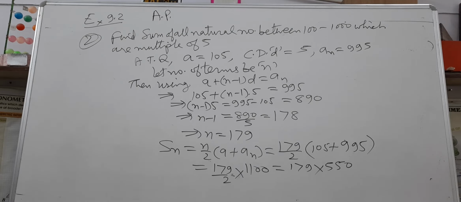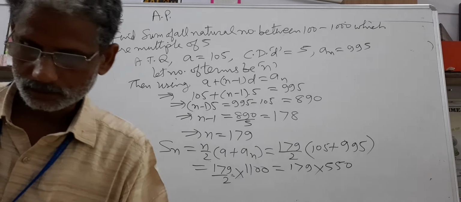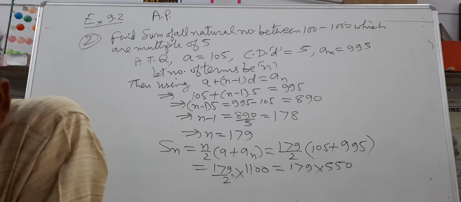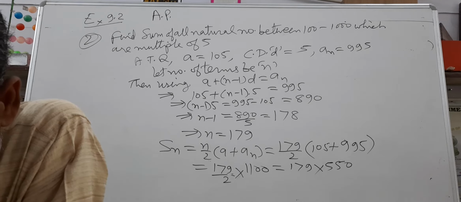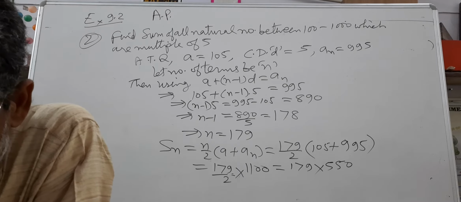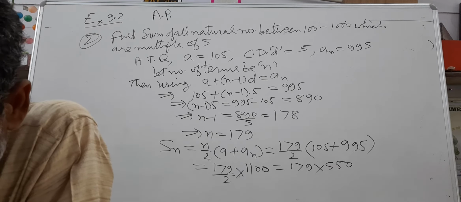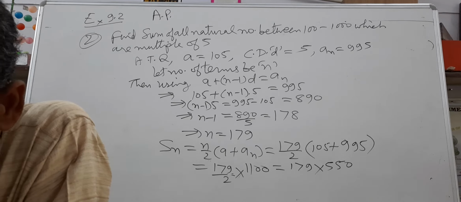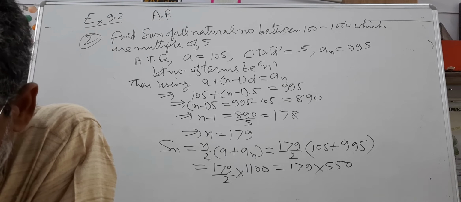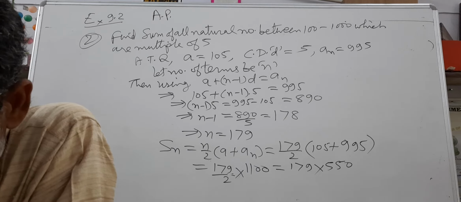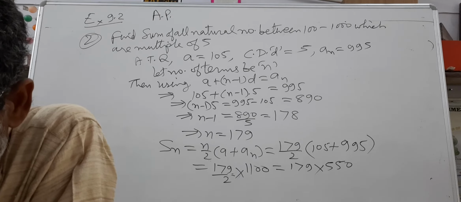Now take another question. In an AP, the first term is 2, the sum of first 5 terms is 1/4 of the next 5 terms, so that the 20th term is minus 112.